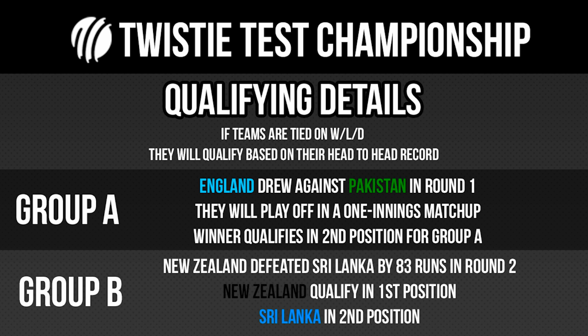So basically, this is how we have determined how each team is going to qualify. If they're tied on their wins, losses and draws, then they will qualify based on their head-to-head record. Now, in Group A, England drew against Pakistan in round 1, which means that they will actually play off in a 1-innings match. There is no limit to the amount of days that this match can be played. It is just 1 innings per side. The winner will take second place in Group A. The loser will be eliminated from the Test Championship.